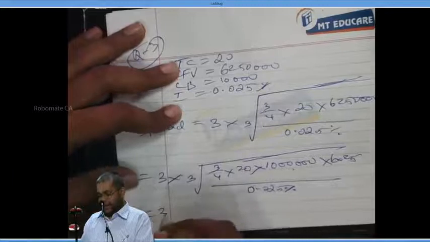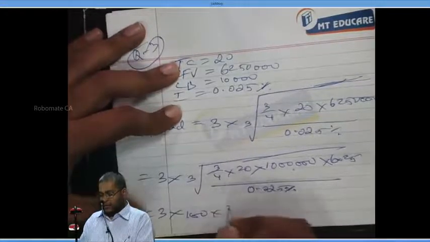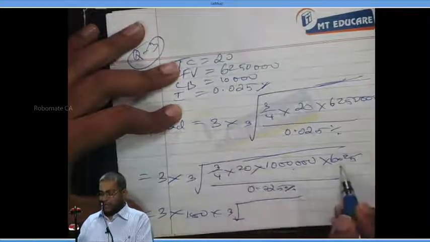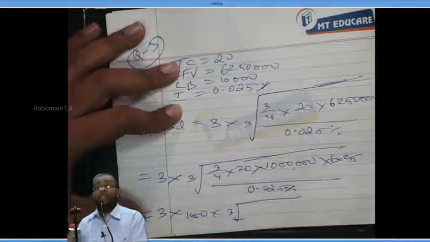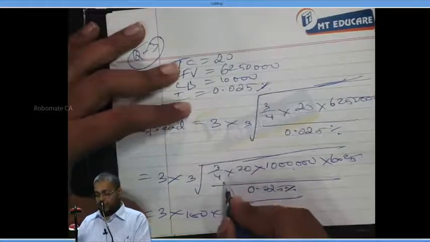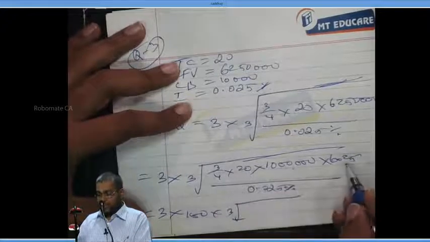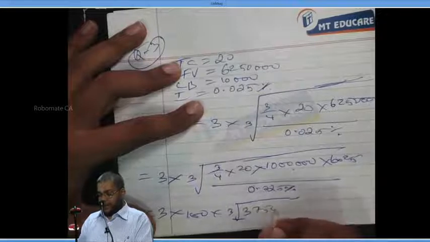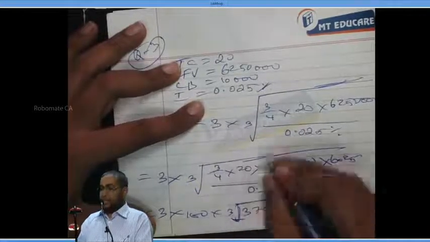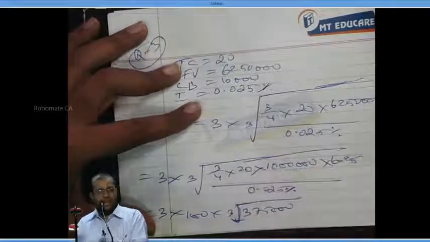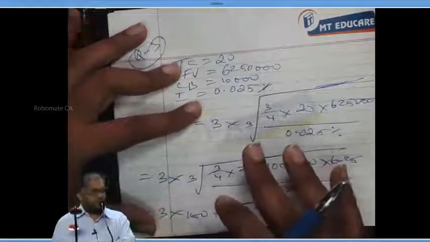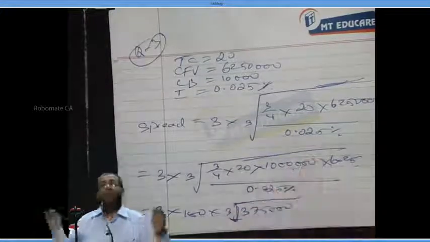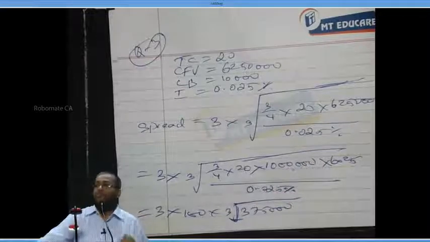Now, I simplify. It is 3 into 100 into cube root of, take the calculator, 3 by 4 into 20 into 6.25 divided by 0.025%. I want the calculation quickly. How much does that give? 3,75,000. In case your calculator does not support such a big number, you can do all this to maintain the numbers in manageable proportion. Can I proceed? So, 3 into 100 into cube root of 3,75,000. Yes or no?